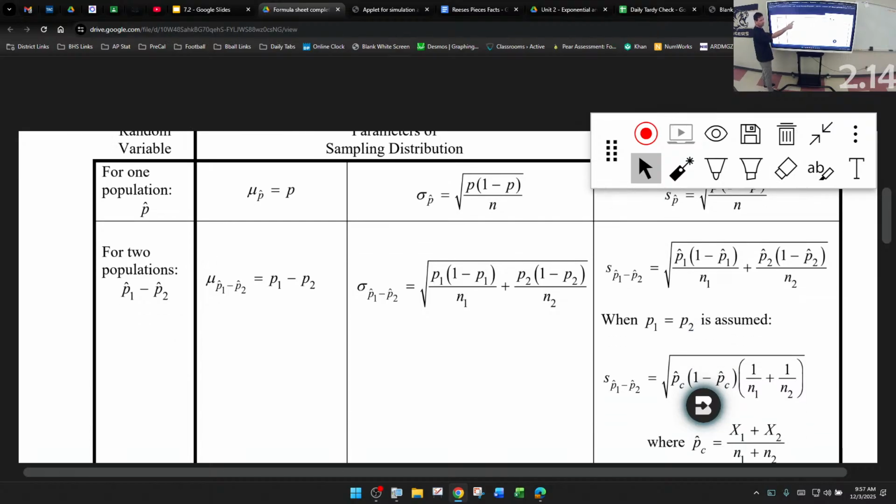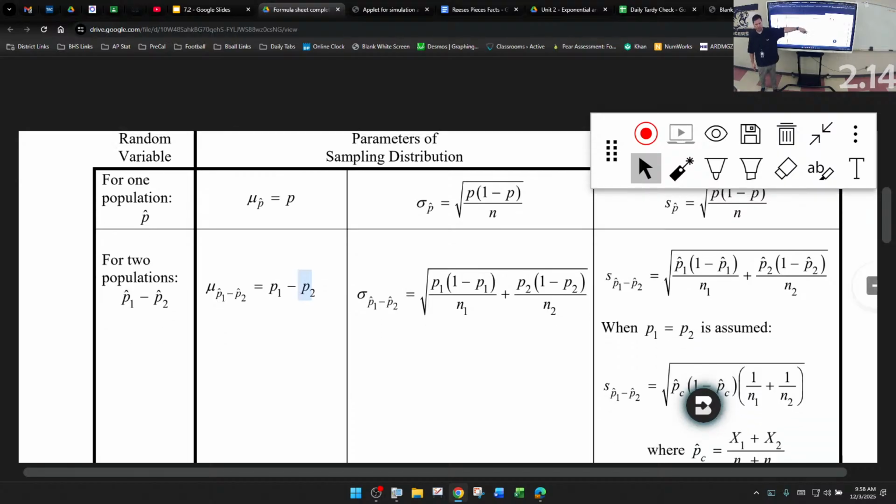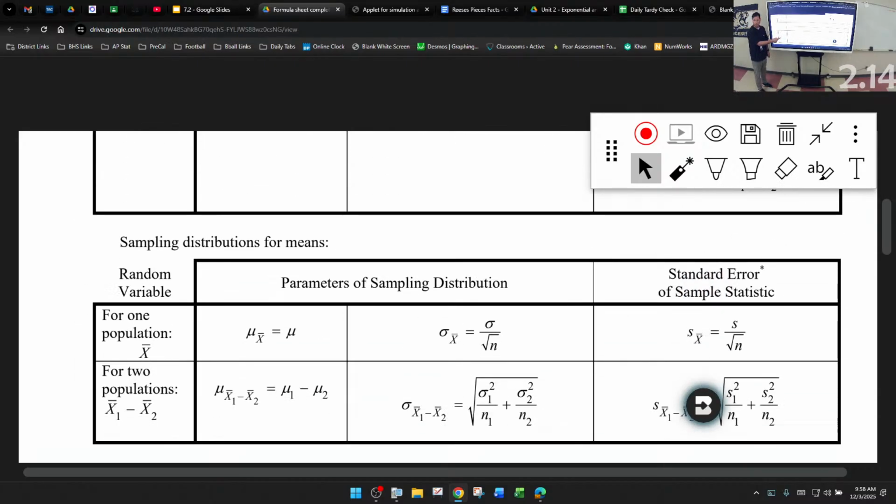Mu sub p hat, p. Standard deviation sub p hat, square root of p times 1 minus p over n. They do put one more over here, and they'll put p hat times 1 minus p hat over n. That's where I kind of told you, if you know what p is, use it. And if you don't know what p is, you have to use p hat. And then they put for 2, 1 minus those 2. There's that big formula there. And then there's that formula over there. That's for really later on. And then down below that, now they're going to do means. And that's Friday.